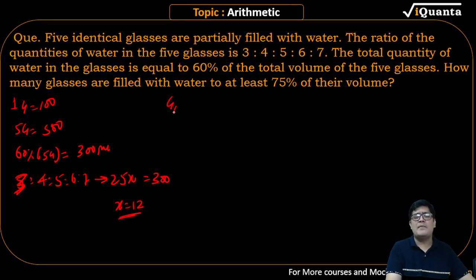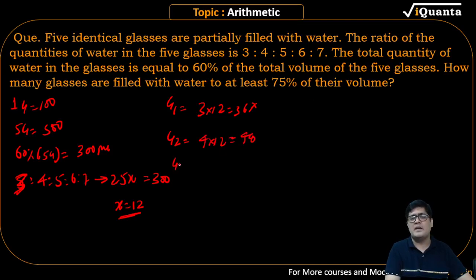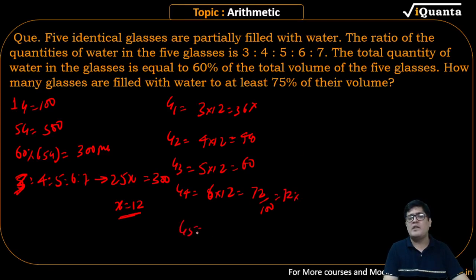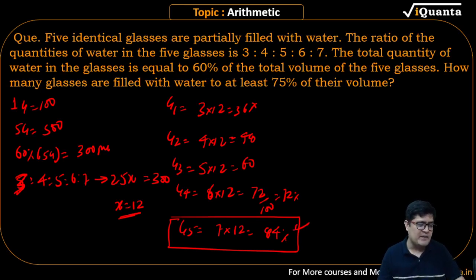So पहले वाले ग्लास में कितना है 3 into 12 36 नहीं हो गया. सेकेंड वाले ग्लास में कितना है 4 into 12. हमें चाहिए we want more than 75%. Glass 3 5 into 12 60. Glass 4 6 into 12. Understand 72 ml out of 100. So 72% filled one. I want 75%. So glass 5 is equal to how much? 7 into 12. 84% it is filled. This is the only glass that is filled more than 75%.